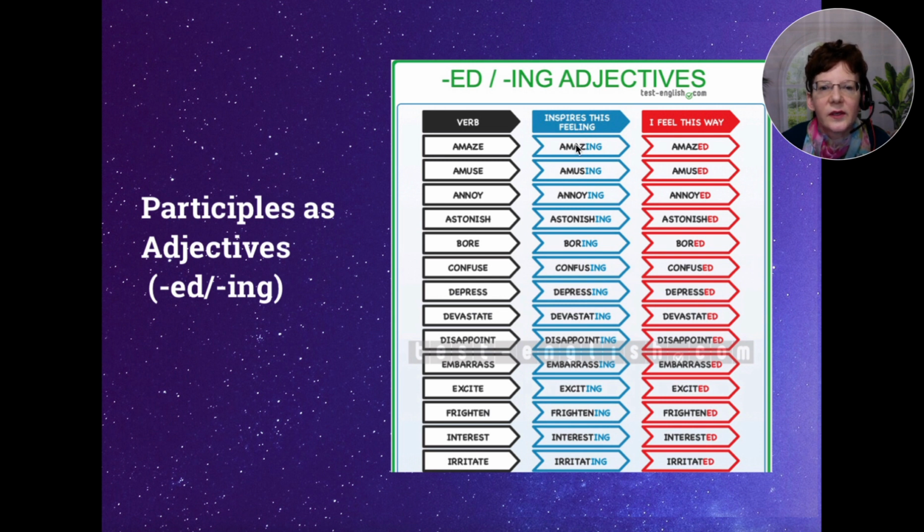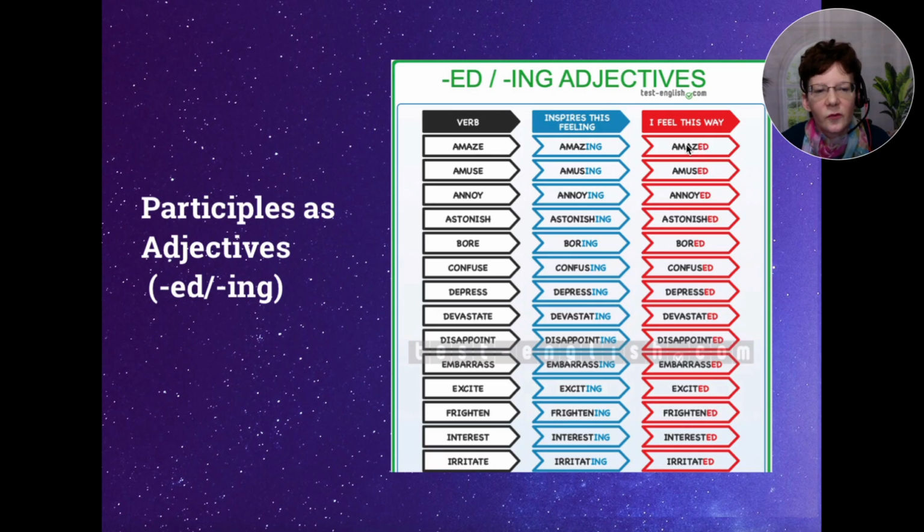So it's a quality of a person or a thing. So an amazing movie, an amazing trick, for example. All right, and then we've got amazed, the ed ending.